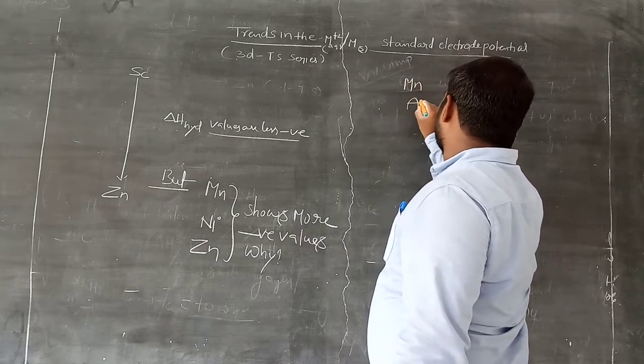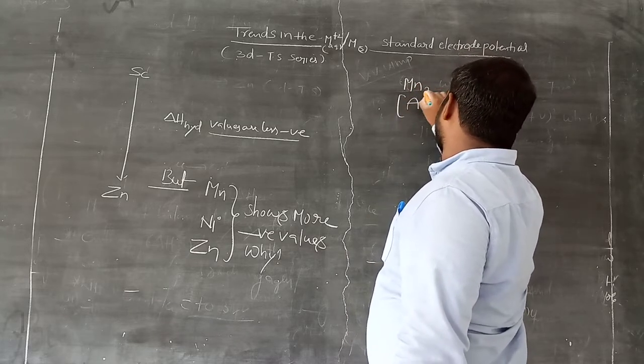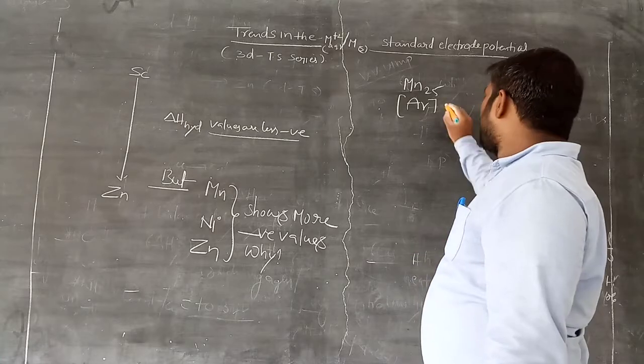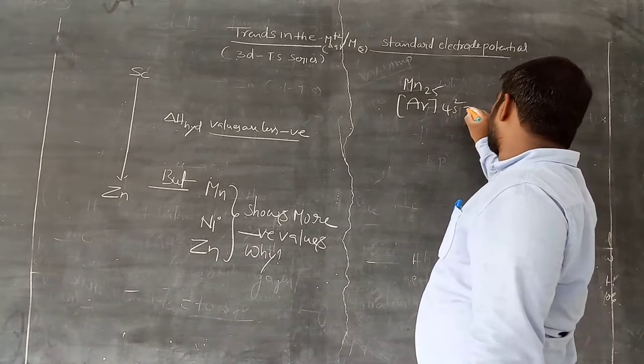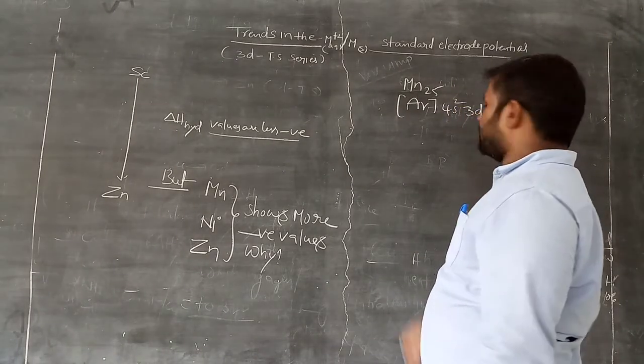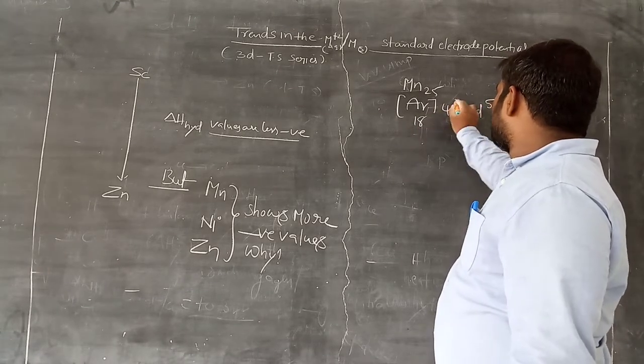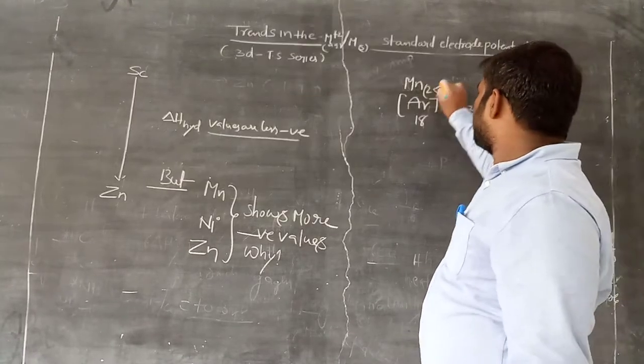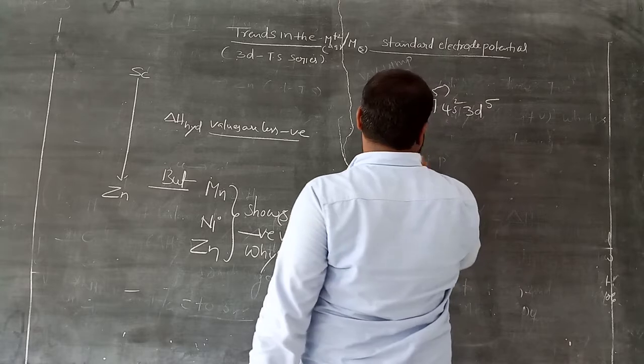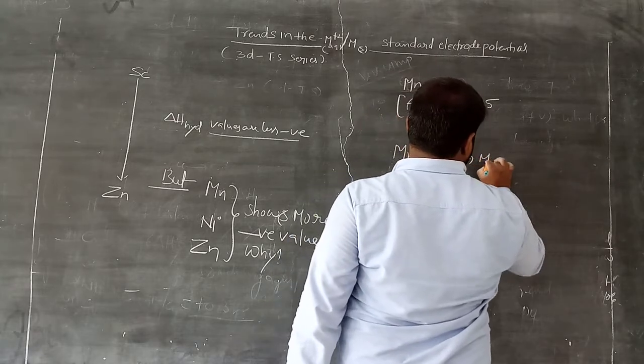What is the electronic configuration? The atomic number is 25, am I right? Then it is argon 4s2 3d5, since 18 plus 2 is 20, plus 5 is 25. Now manganese can lose 2 electrons.